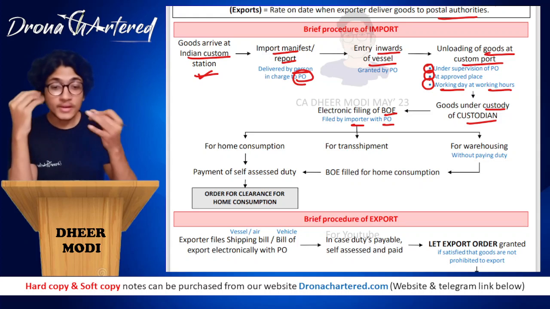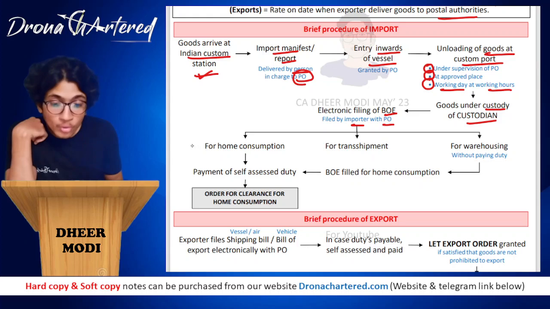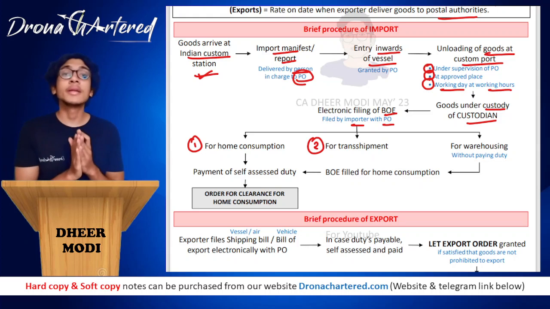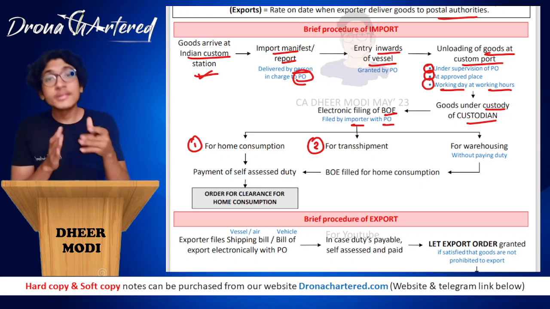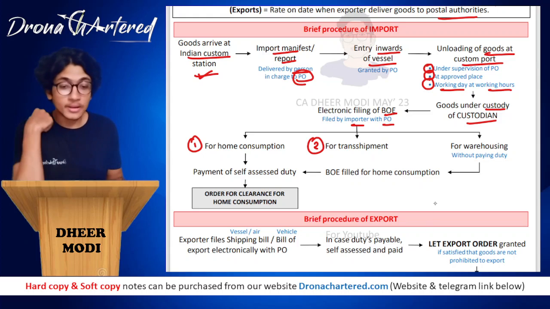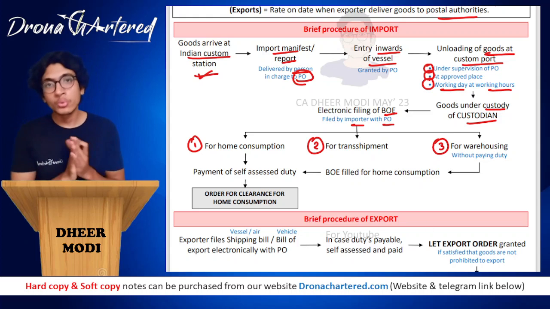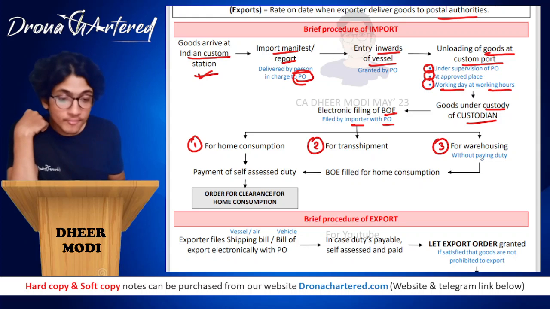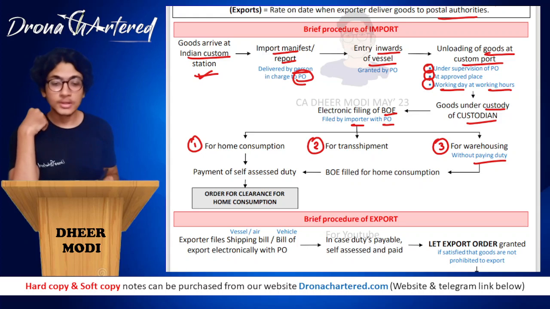Now what happens once it has been imported? You will have three options. Either you can clear it for home consumption. Second is for transshipment. Transshipment means you got it into India and then again you are sending it outside India. That means you are not doing it for home consumption. India is just a stopping phase in the middle. And third is for warehousing. That means you do not know what you want to do with the goods for now, so you will put it in a warehouse for now without paying duty. Once you clear it from the warehouse, you can clear it for home consumption.